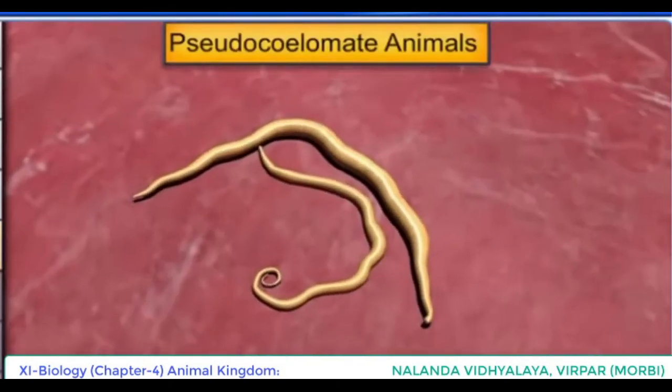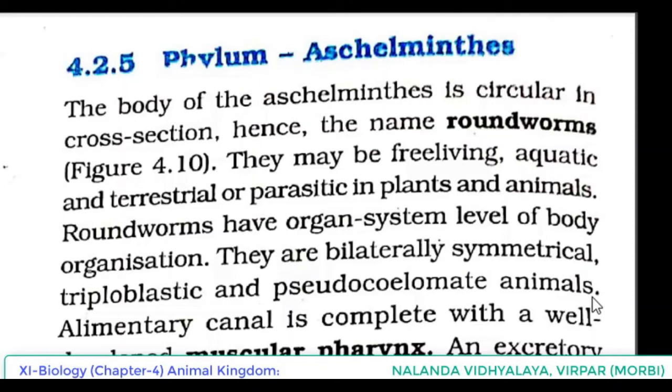Pseudocoelomate animals, what you have to understand. What was the definition we discussed regarding coelom and its types? Based on the presence or absence of coelom, we divided the organisms into three categories. Which were they? Coelomate, pseudocoelomate and acoelomate. In the case of Platyhelminthes, we discussed that they are acoelomate, absence of coelom. But in the case of Aschelminthes, the next phylum, we are seeing that they are pseudocoelomate animals. So what we have to understand from that? Here, mesoderm is found as scattered pouches in between ectoderm and endoderm.